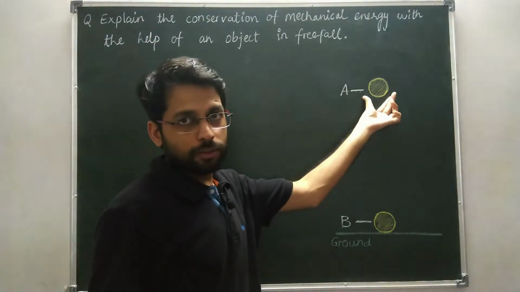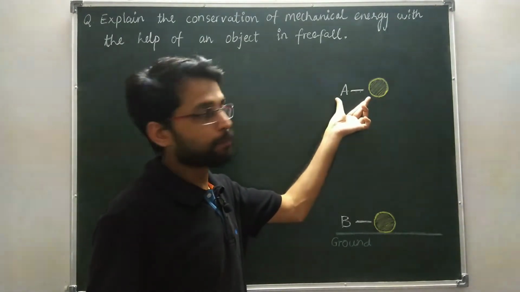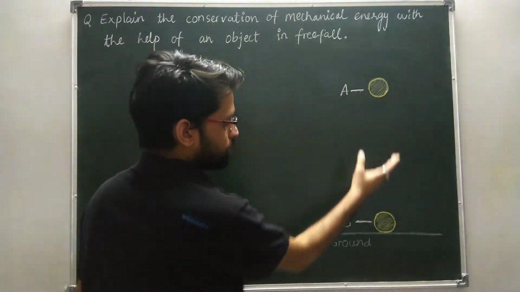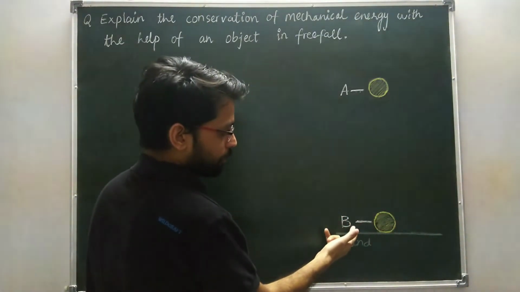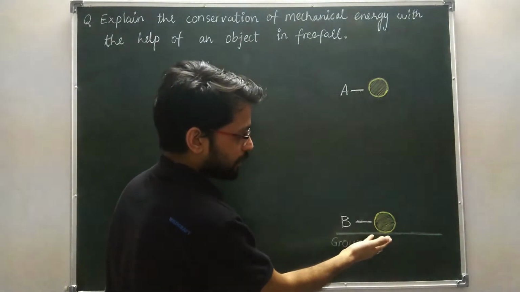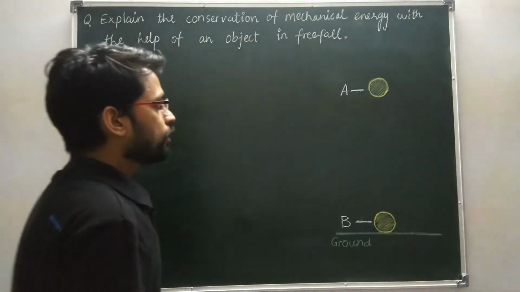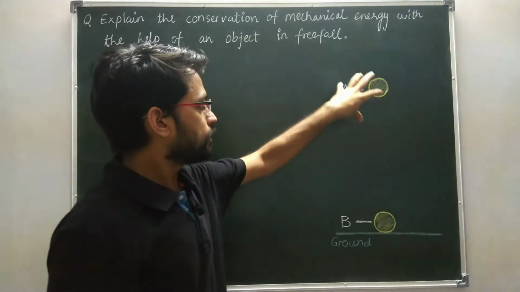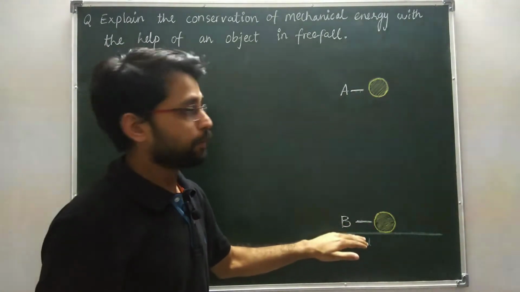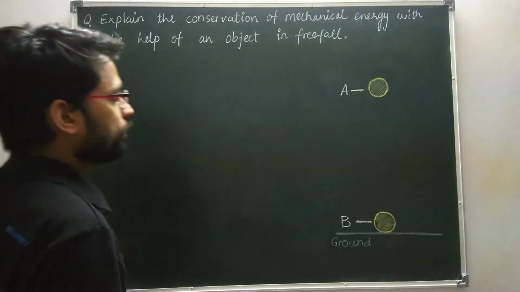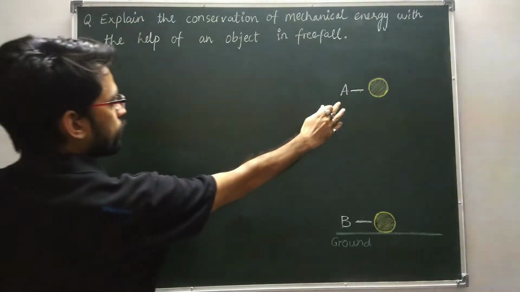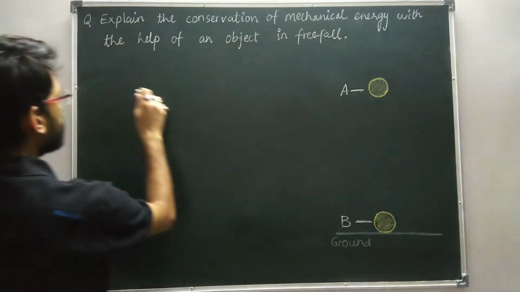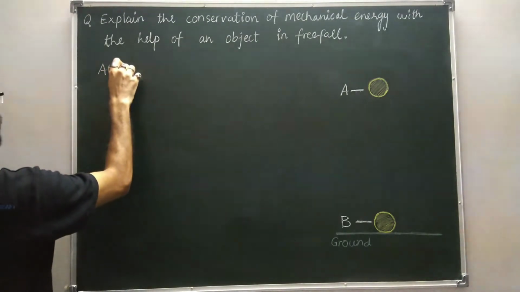The ball is dropped from point A, and after some time the ball reaches point B just above the ground. So here we will focus on the conservation of energy. First of all, write down the kinetic energy and potential energy at point A.